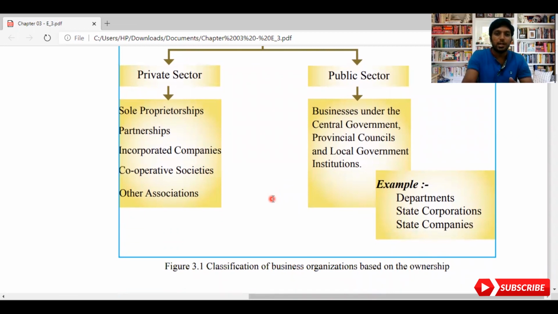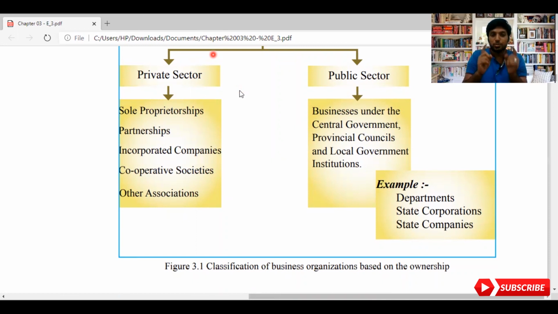Now you might understand that I'm giving you a clear idea of what is important when it comes to private and what is important when it comes to public sector. But remember, when it comes to the differentiation between private sector and public sector, you need to know that what is owned by individuals and groups of people, rather than the government, comes under private sector. What is taken by the government, what the government is running, all that comes under government. Whichever comes under government, you need to consider it as public sector. So that's how you divide private and public. You need to know this differentiation.